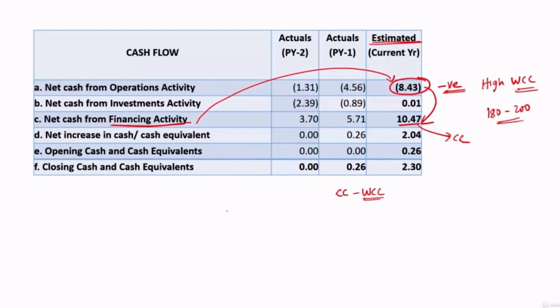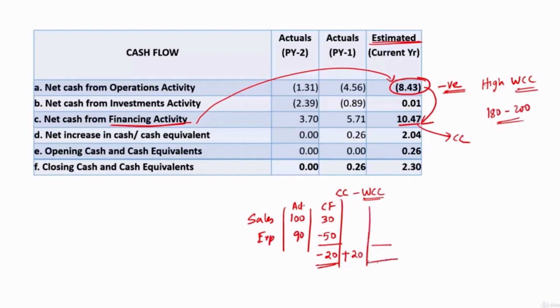Just think of a scenario. Let's say sales is 100, expenses are 90. This is actual. Let's look at the cash flow also. Out of 100, what is realized is only 30. Out of 90, what is paid is, let's say, 50. So there is a negative cash flow of 20, and if this 20 is funded by CC, let's say CC available 20, then if you look at the operational cash flows, it will be 0, because we had negative 20 that was funded by plus 20.